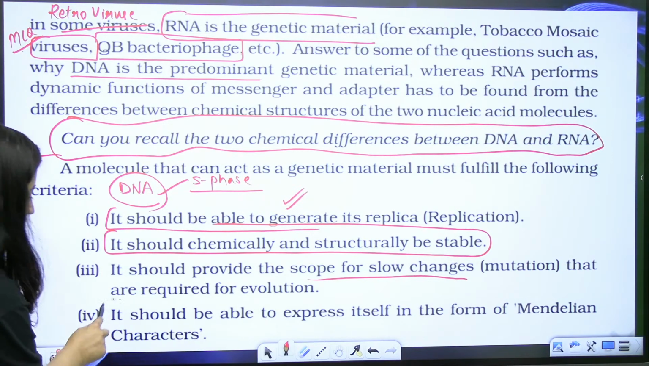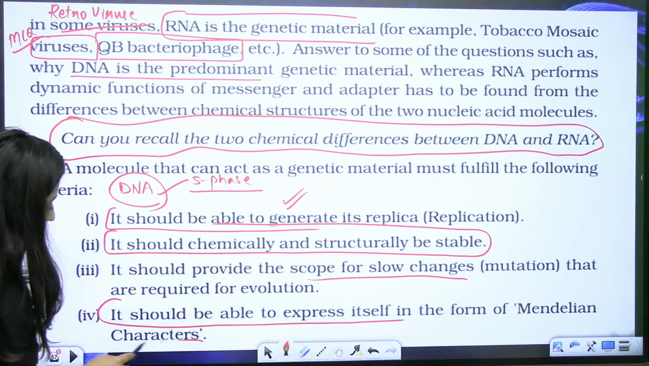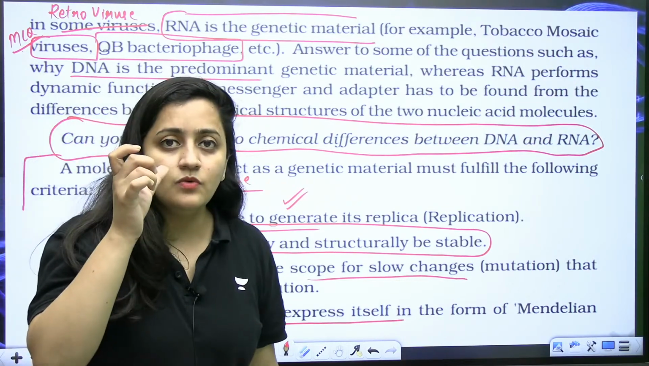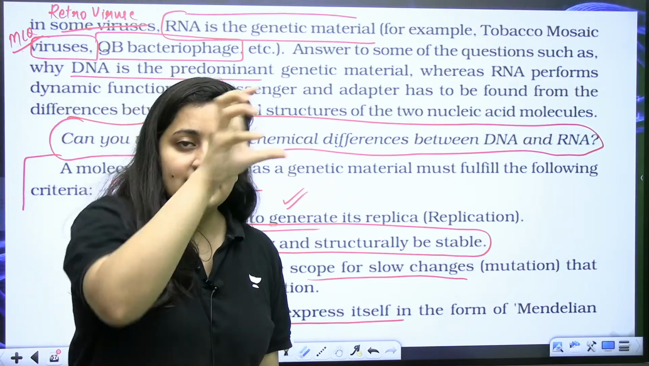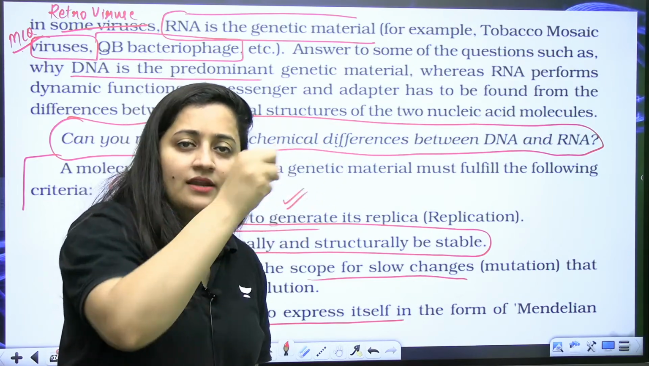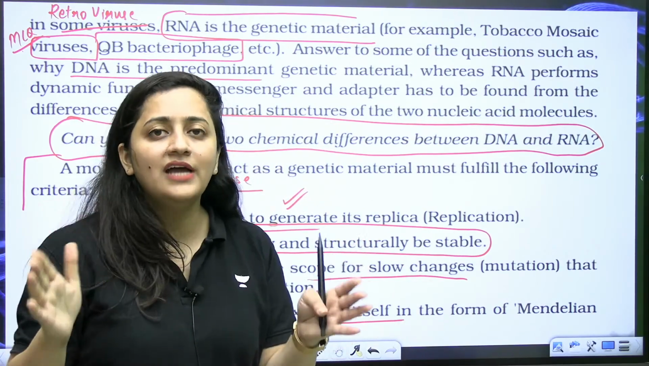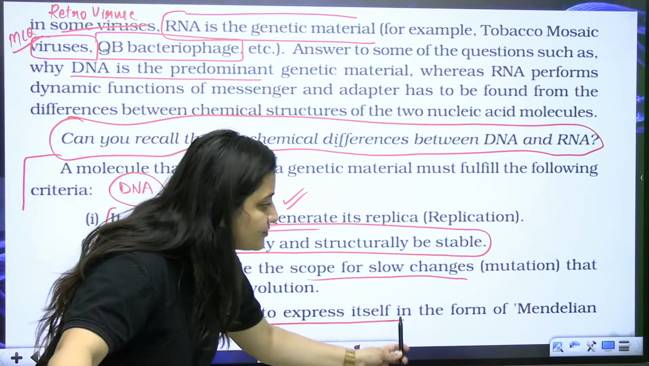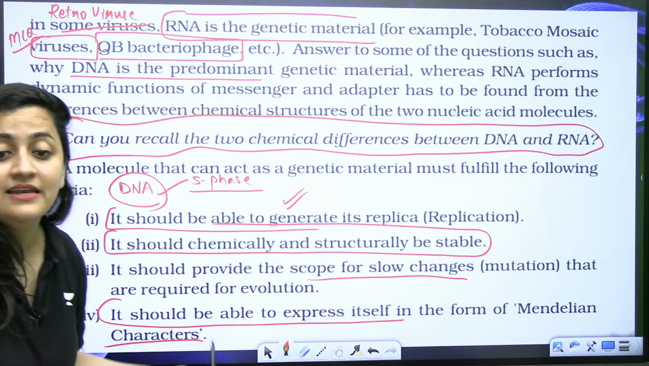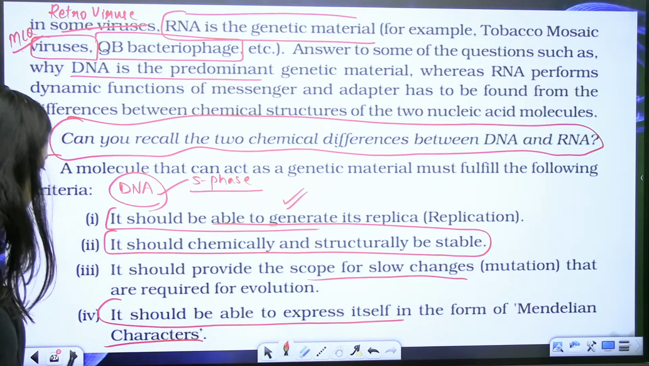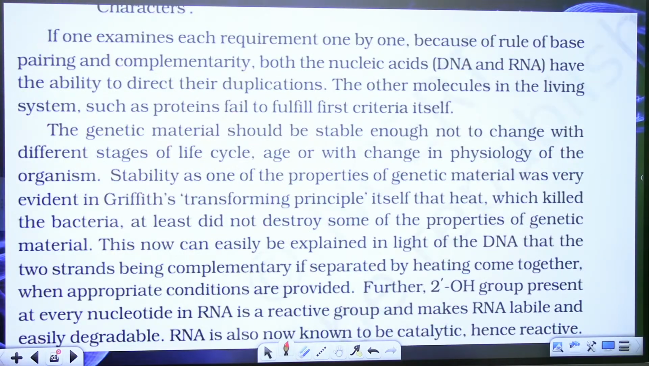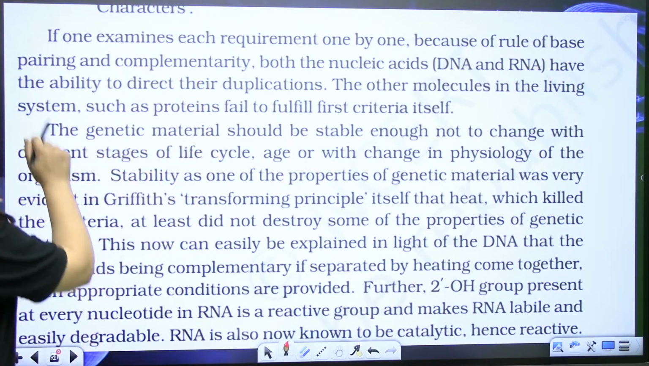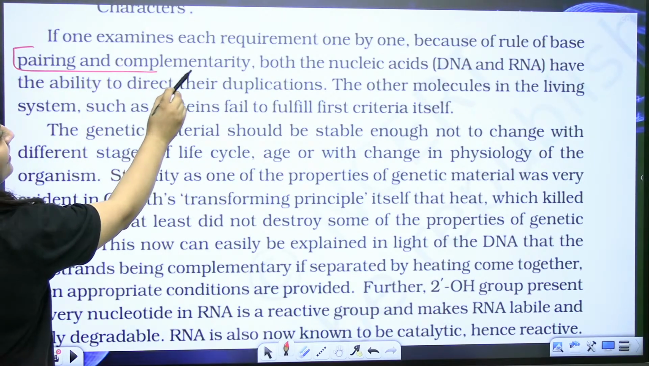So it should be able to express itself in the form of Mendelian characters, like Mendel was explaining. A character has two variant traits. One is controlling, like basically, you know how it works. It is in pair and all. So this is what they are saying, that it should be able to express itself in the form of Mendelian characters.